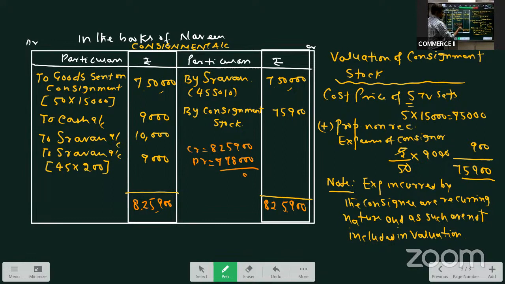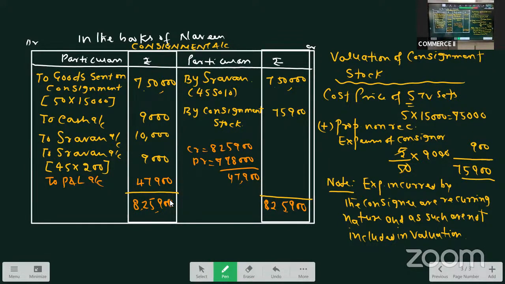So the difference, 47,900, is the gross profit. 47,900 is the profit on consignment, transferred to P&L account.